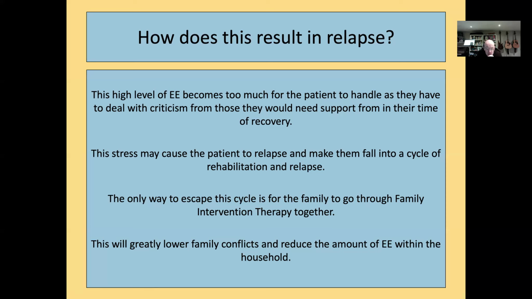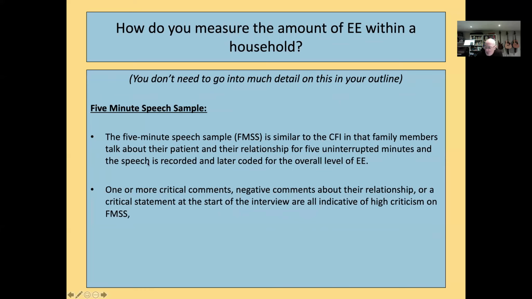Okay, so the way to deal with that, and the way to avoid the cycle, is instead of just focusing on the person with schizophrenia, getting the whole family to go through some kind of intervention together, so that they can work a way out of reducing the amount of expressed emotion within the family. Okay. Just a little bit on how we measure expressed emotion. And again, this is useful information. You don't have to mention too much about it, though.